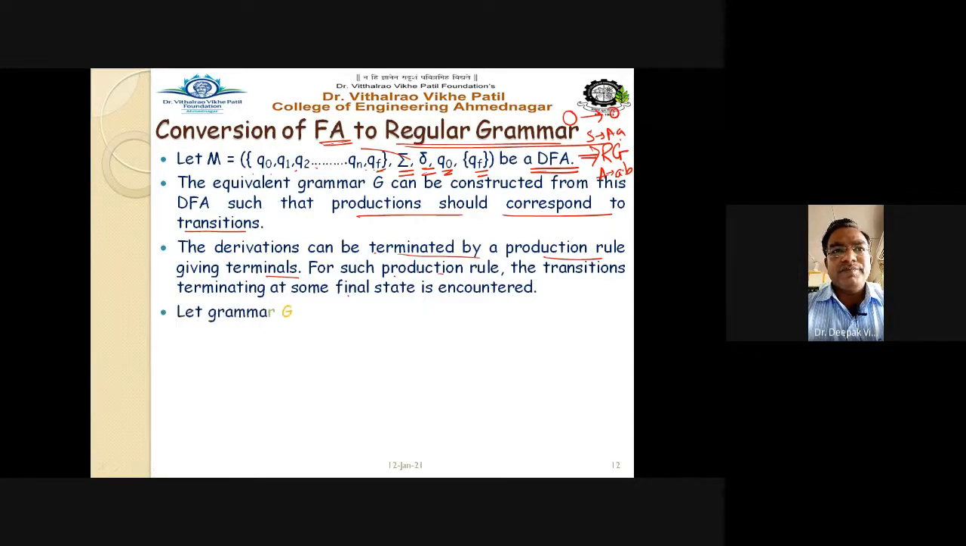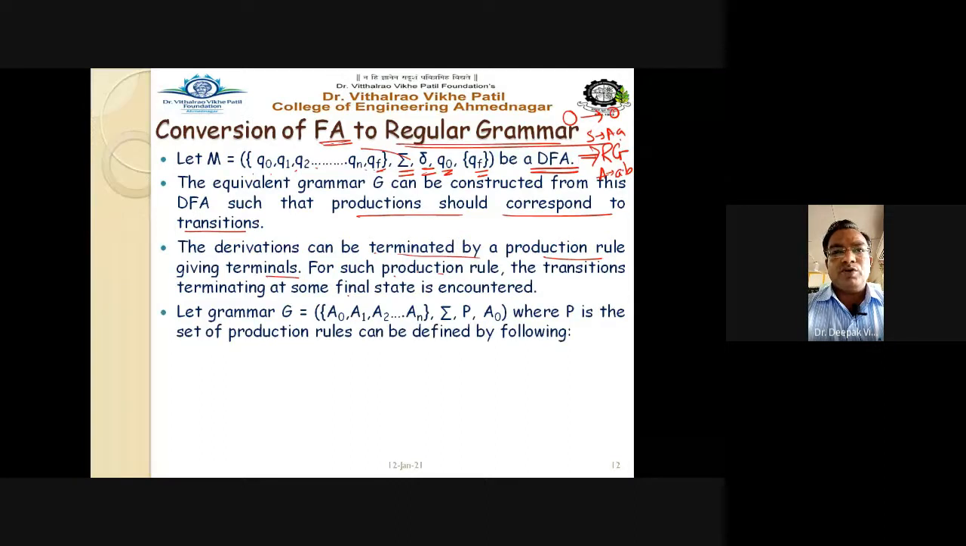So let the grammar G equal (A0, A1, A2 up to An), input alphabet sigma, P, and A0. Sigma is nothing but your terminals. P is nothing but the set of production rules, and A0 is nothing but the start symbol in the grammar. Now, how can this P, the rules, be defined?